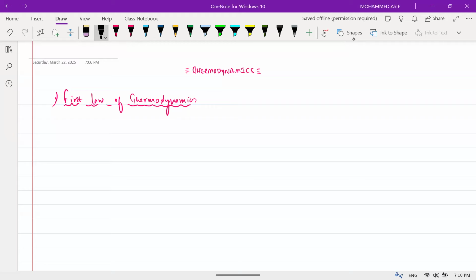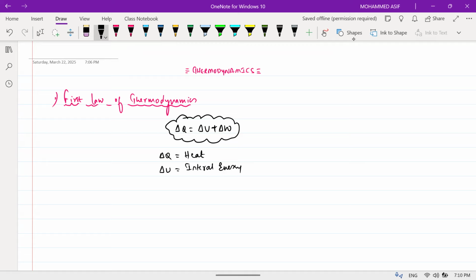First law of thermodynamics. Anyone? Based on the law of conservation of energy, delta Q is equal to delta U plus delta W. Delta Q is nothing but what, beta? Heat. Delta U is what for me? Internal energy. Internal energy का formula क्या है बेटा? Delta U is always equal to n into Cv into delta T. By default, you need to remember the internal energy formula.